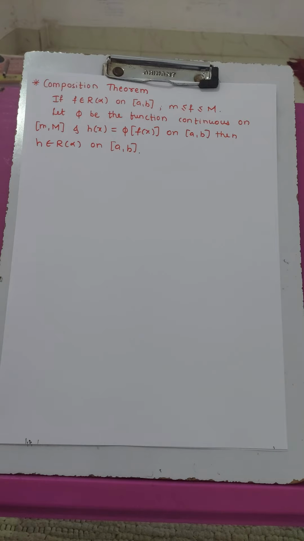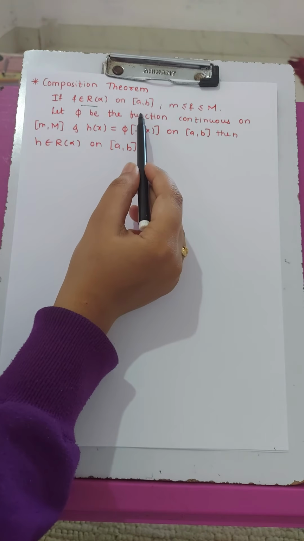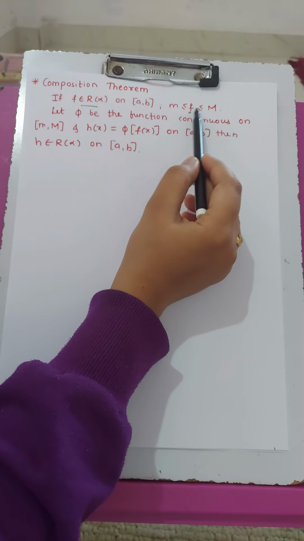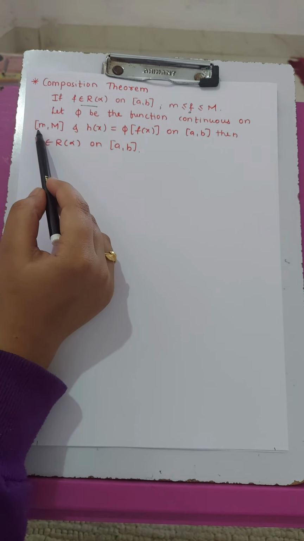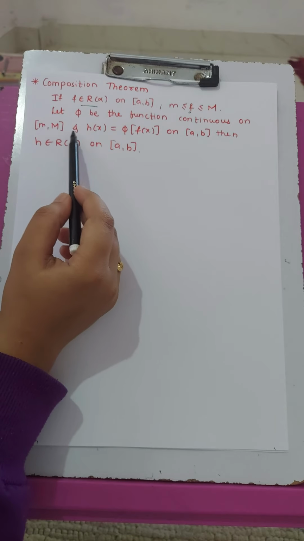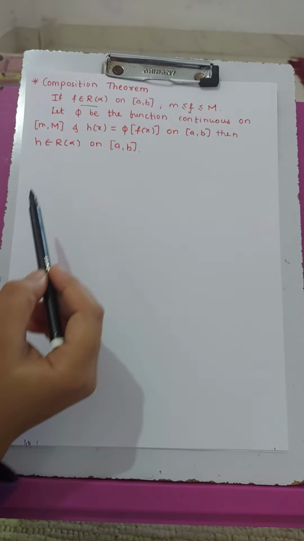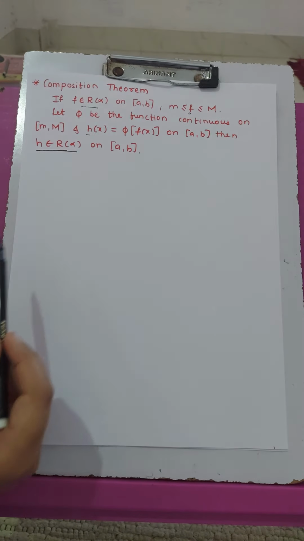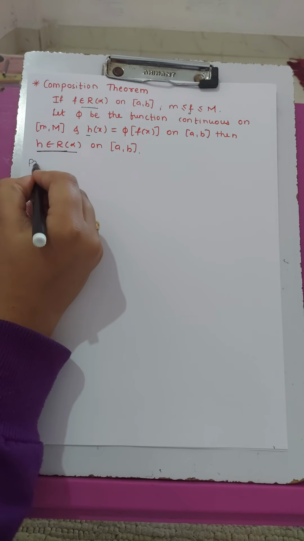Next theorem is the composition theorem. Here given that f belongs to R of alpha on interval AB and the function f is greater than small m and less than capital M. Phi is a continuous function on interval small m to capital M, and h of x is defined as phi of f of x on interval AB, and we have to prove that this h of x belongs to R of alpha, that is, h is Riemann-Stieltjes integrable. So proof,